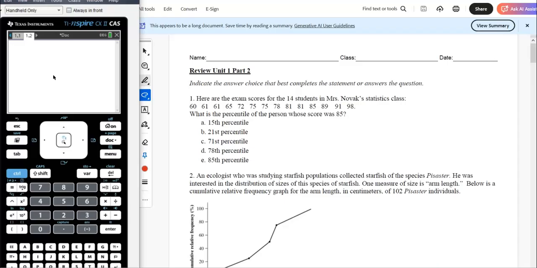Okay, so let's see. There are a total of 14 students, and 14, 13, 12, 11. So this is the 11th student out of 14. So 11 divided by 14 is 78. Remember, we round down for percentile, so we're going to call it the 78th percentile.